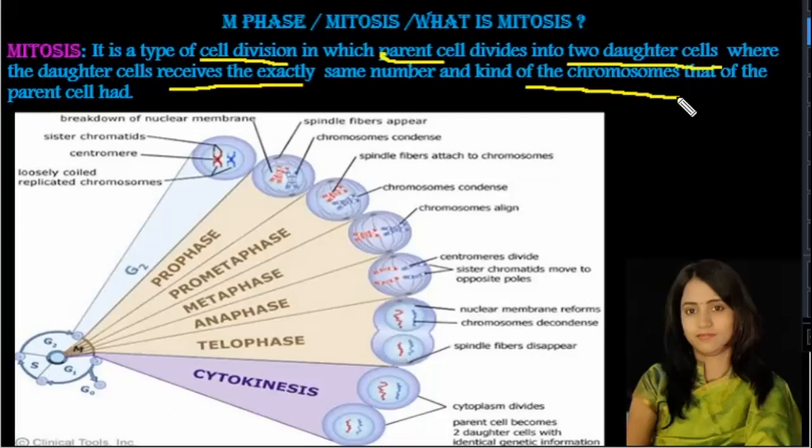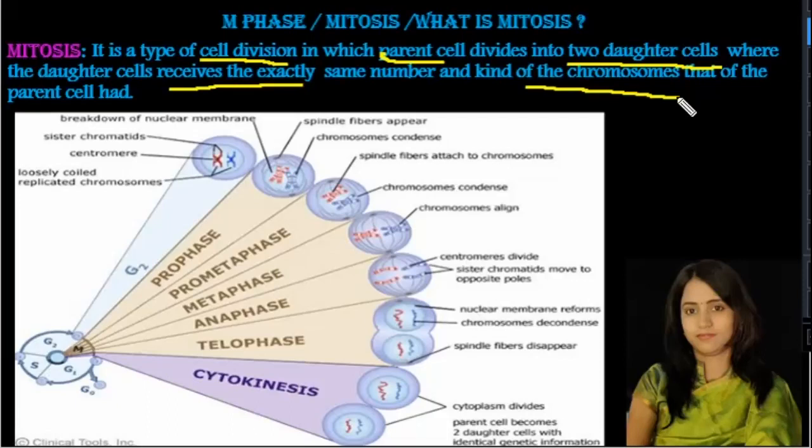For example, in human beings, each cell consists of 46 chromosomes, that is 23 pairs. When a cell undergoes division, two daughter cells are formed. So both the daughter cells will receive the 46 chromosomes or 23 pairs of chromosomes.